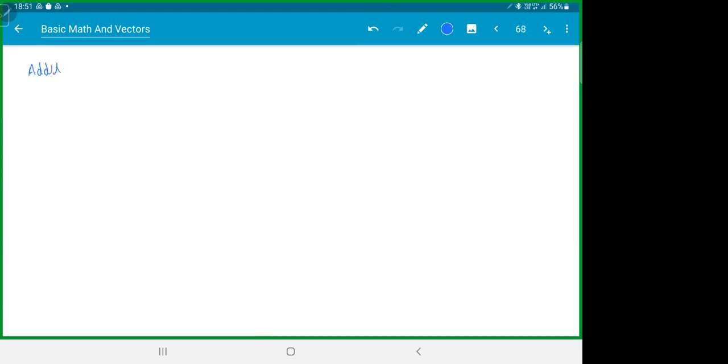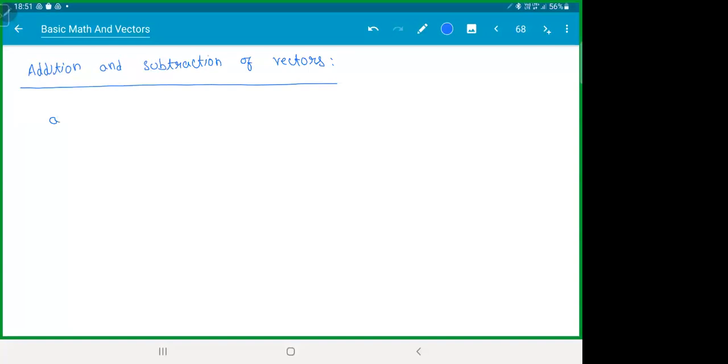Addition and subtraction of vectors. Now this, like I said last time, the resolving of vector we're going to do today. That's the most important thing in the entire chapter. The entire mechanics we are going to encounter that a lot. How to resolve a vector properly. Addition and subtraction of vectors.